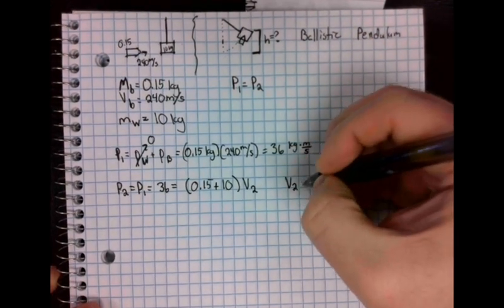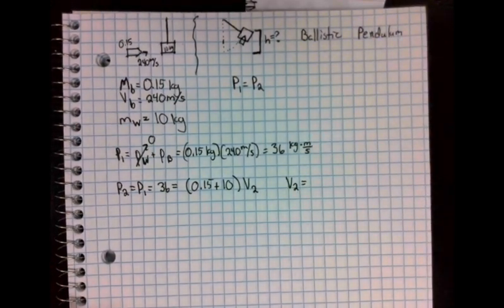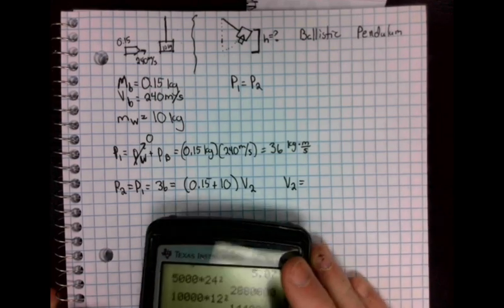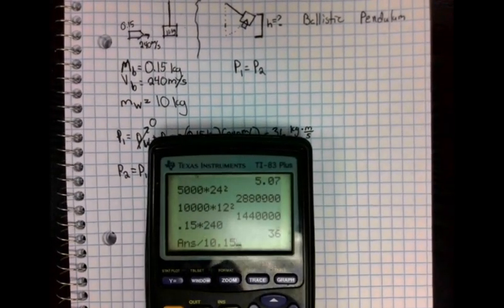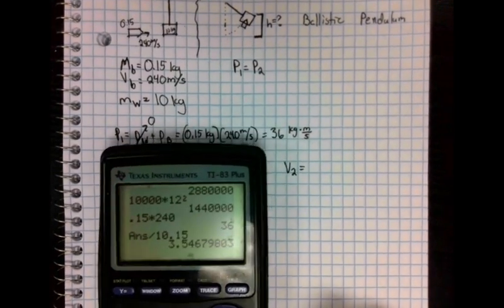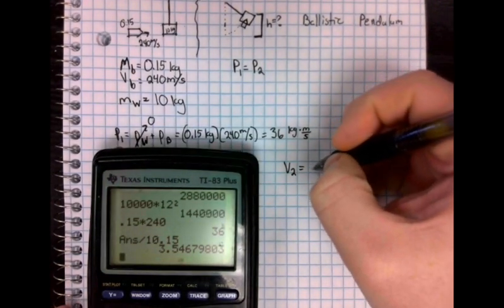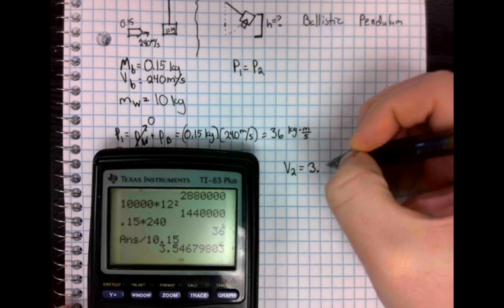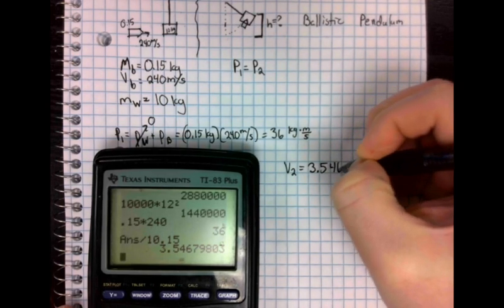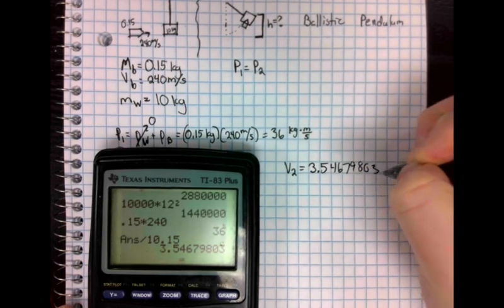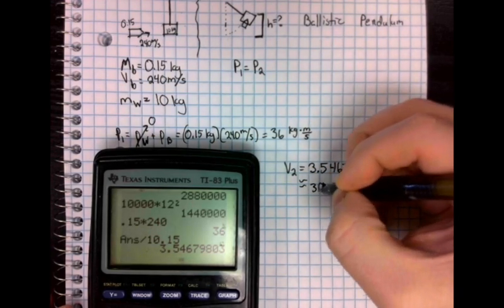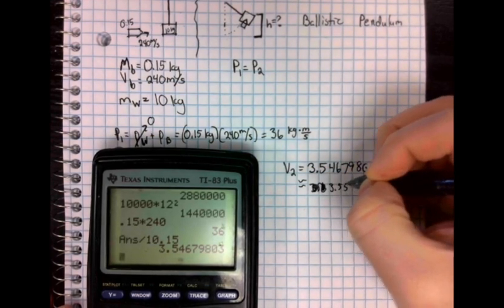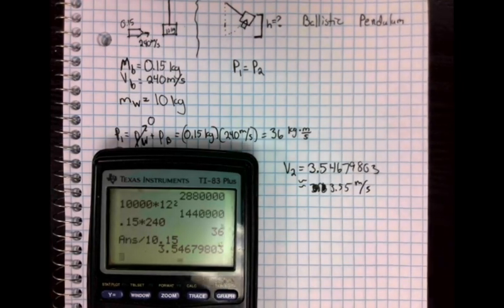We can solve that pretty easily. V2 is going to equal 36 divided by 10.15. 10 plus 0.15, didn't need the calculator for that one. We get that it's going to be traveling at a velocity of 3.54679803, which is a velocity of, we'll say, 3.55 meters per second.